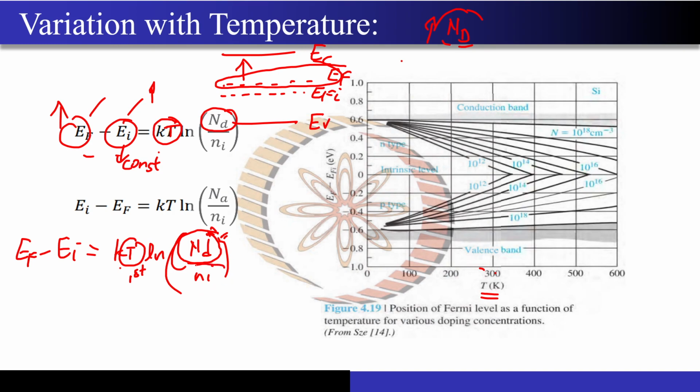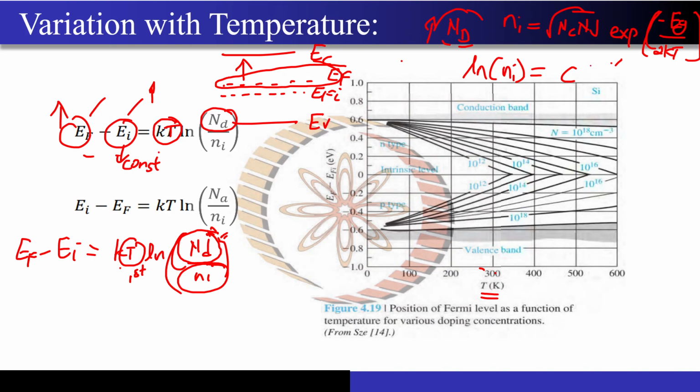Now the only term remaining is this Ni. You must have seen that Ni is nothing but the root of NC NV into exponential of minus Eg by 2kT. You must have seen this formula, and I am sure sir must have taken it, right? So first of all, we have to see how this thing is actually varying. If I take the log of Ni, there will be some constant, because of this C, and then if I take the log of exponential, this entire bracket will come outside, that is C minus Eg by 2kT, right?